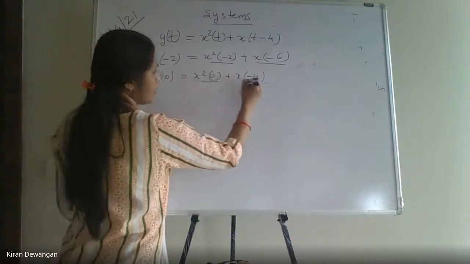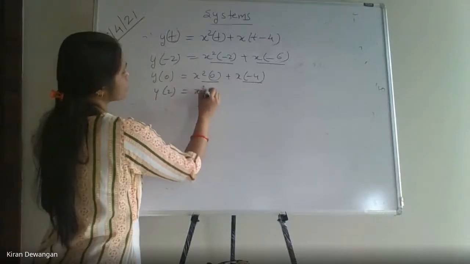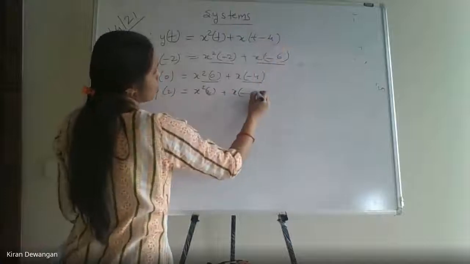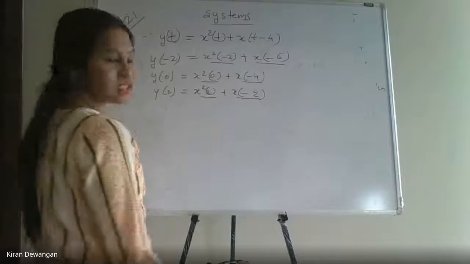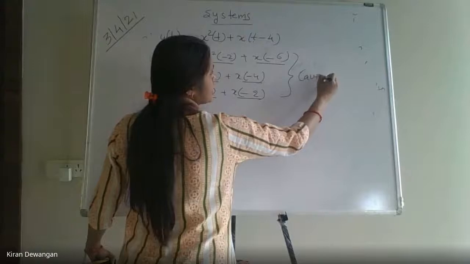Again it is depending on present and past value. If I take y of 2, it will be x square 2 plus x of 2 minus 4, it will be minus 2. Again it is depending on the present and the past value. So this is how we can prove that the system is a causal system.